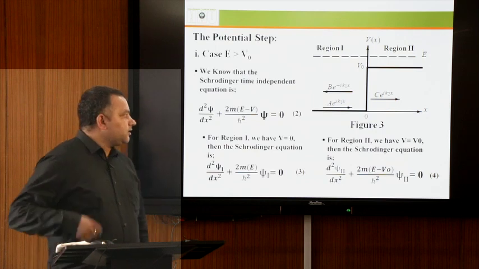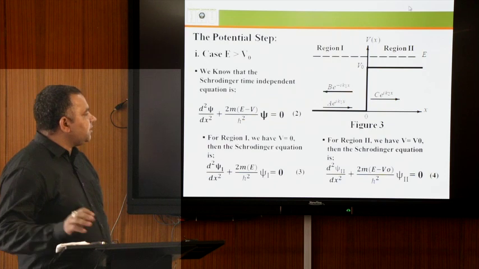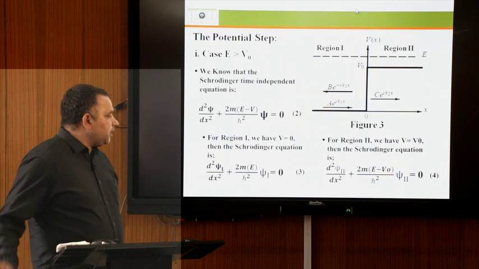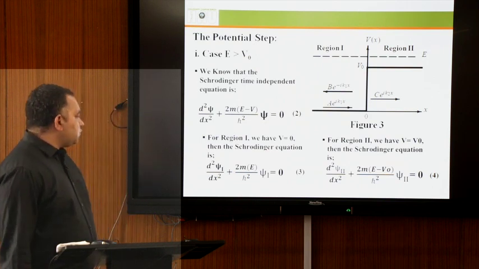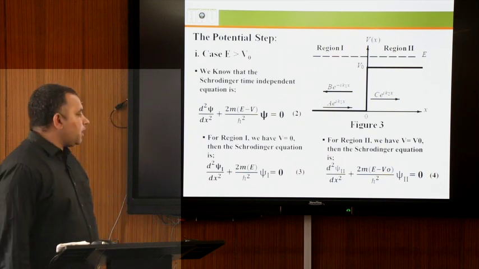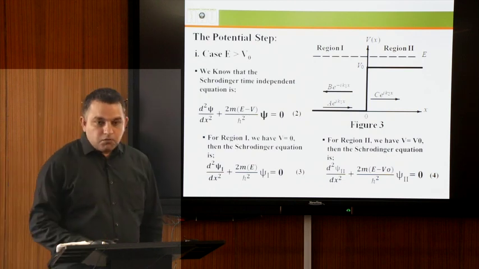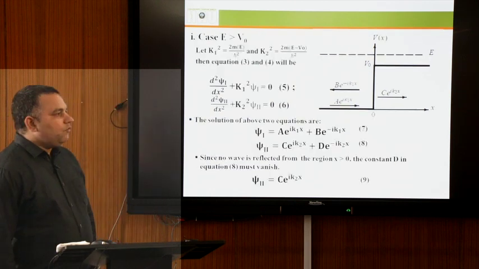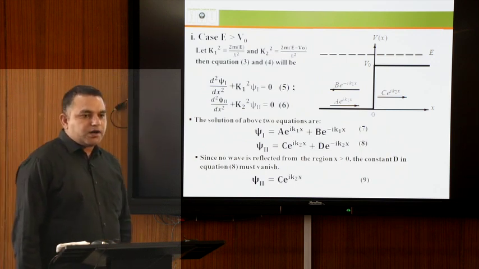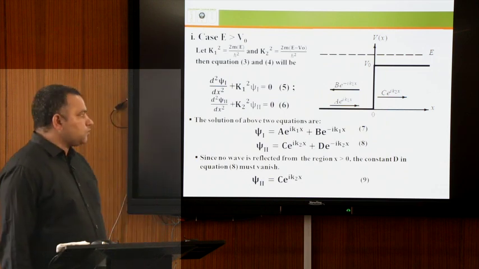Similarly for region second, what will be the Schrodinger equation? Here we have defined the potential V equal to V naught, so the Schrodinger equation is d2 psi second by dx square plus 2m (E minus V naught) upon h cross square psi second equal to 0, in equation 4. For simplification, we have taken k1 square equal to 2mE upon h cross square and k2 square equal to 2m (E minus V naught) upon h cross square.